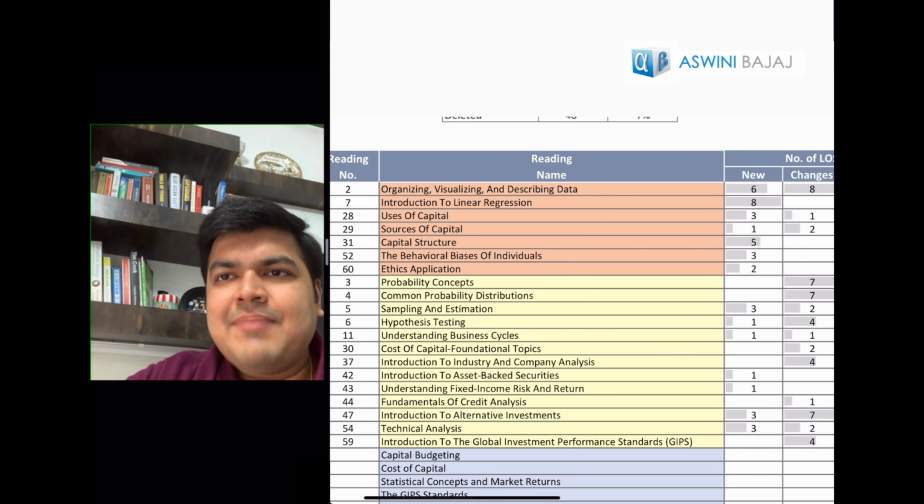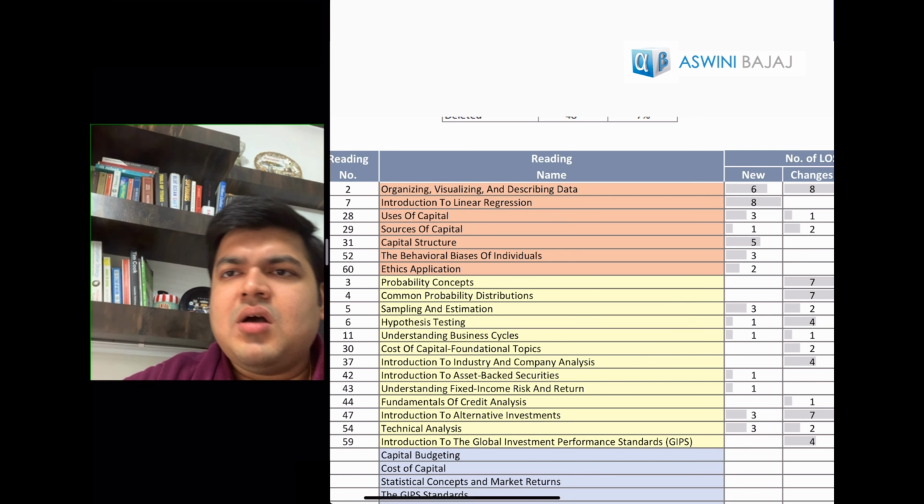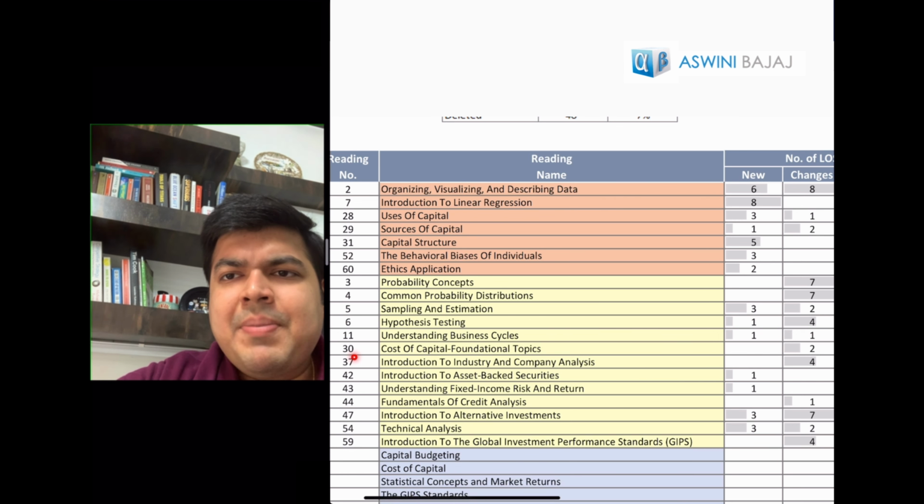So a little bit of overlaps have been removed, but uses of capital, sources of capital, these two chapters you'll have to study. There will be a lot of overlap from the last time, from the last curriculum basically, but there is quite a bit of deletions and quite a few additions. Mainly theoretical side, I would say there is addition, as in non-numerical part has been added. So that is with respect to these chapters, uses of capital, sources of capital, that is replacing the capital budgeting and the working capital management chapter. Cost of capital, I would still like to believe the chapter is revamped instead of deleted. So it has been revamped over here. So this is the major change when you're looking at the